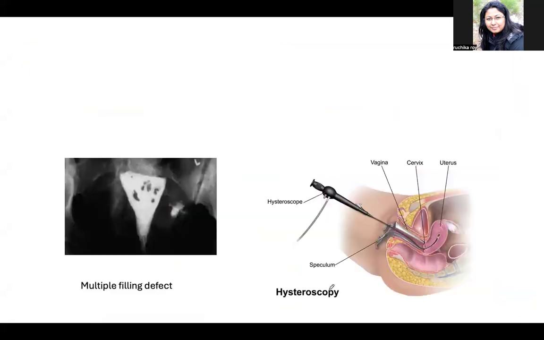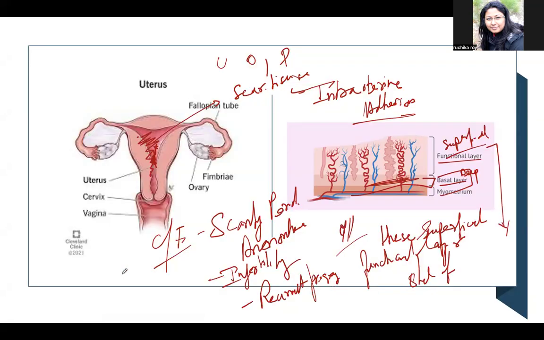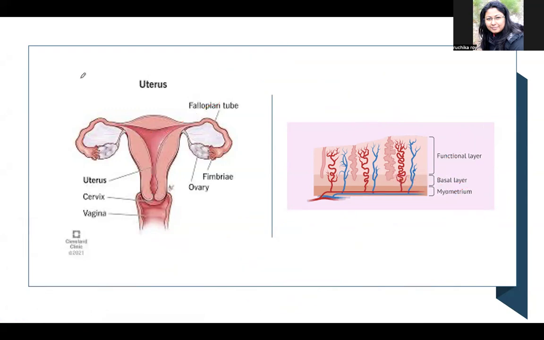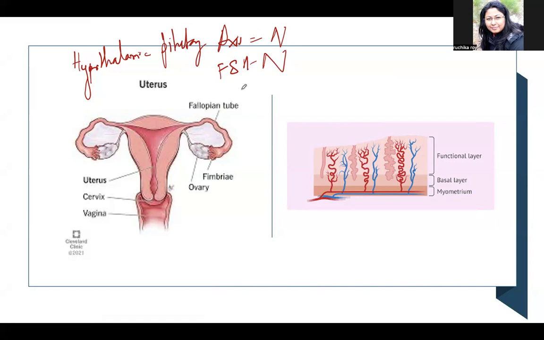So what happened here? Here the hypothalamic pituitary axis is normal. So even the follicle stimulating hormone is normal, estrogen hormone is normal, estradiol is also normal. Everything is normal, but still the person is complaining of amenorrhea. Then how will you go with the diagnosis?